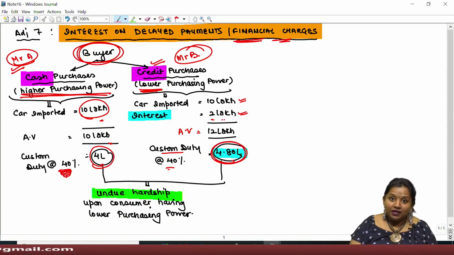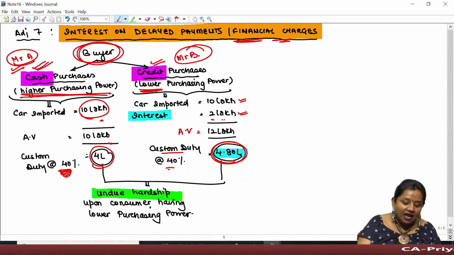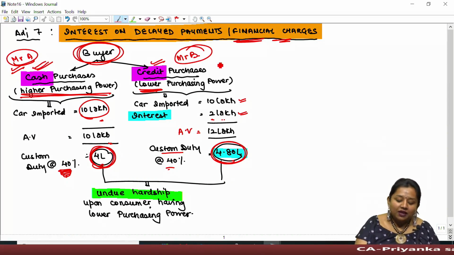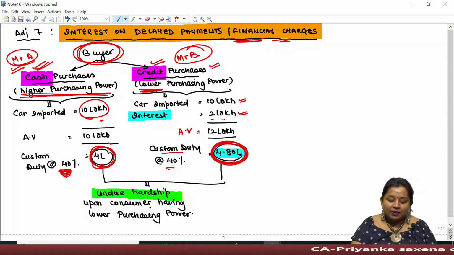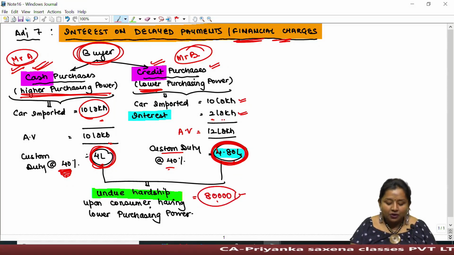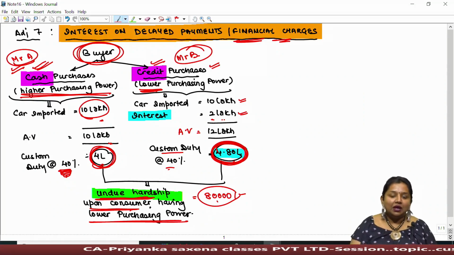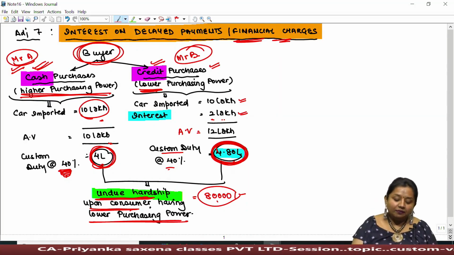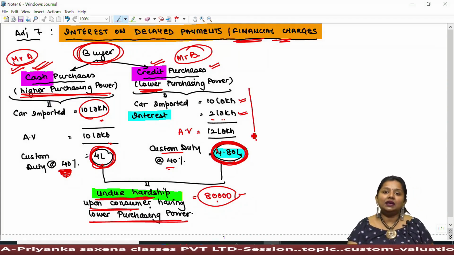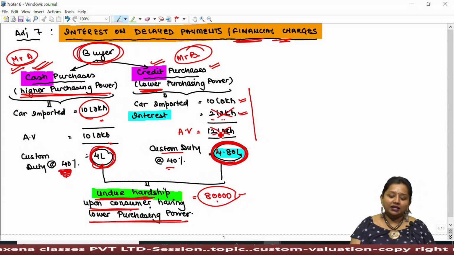then the lawmaker says that it would amount to undue hardship upon the customer having lower purchasing power, because see, the person having higher purchasing power is paying rupees 4 lakh, whereas the person having lower purchasing power is paying rupees 4,80,000, wherein the burden of additional 80,000 will amount to undue hardship upon the customer having lower purchasing capacity. Therefore, keeping this point in mind, the government says that while determining assessable value of imported goods, the element of interest shall not be added thereupon.